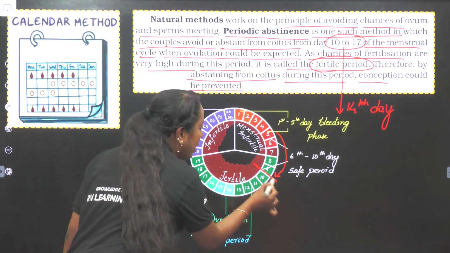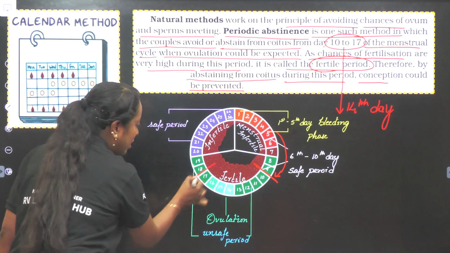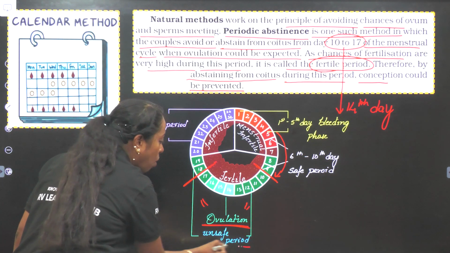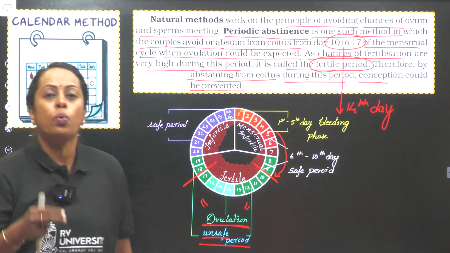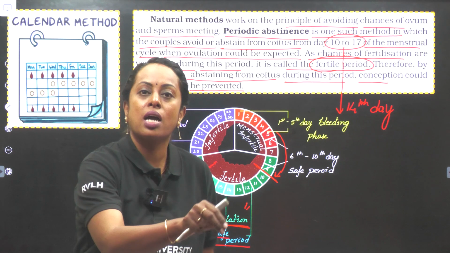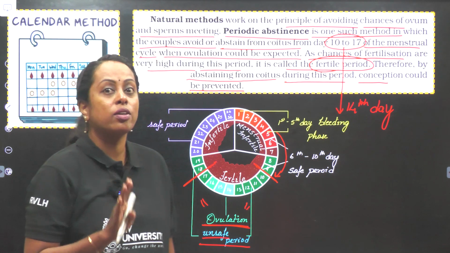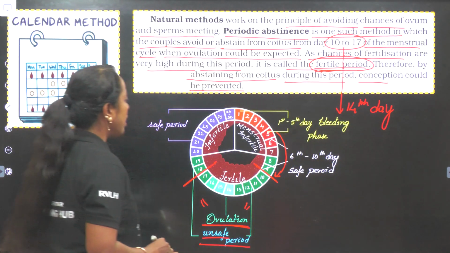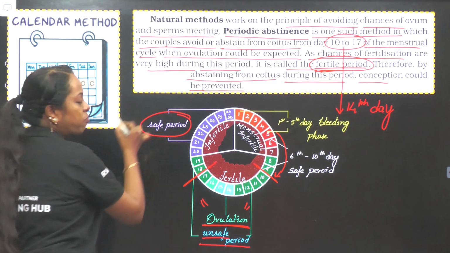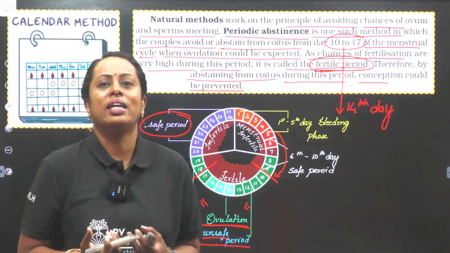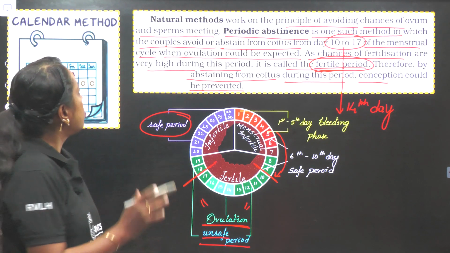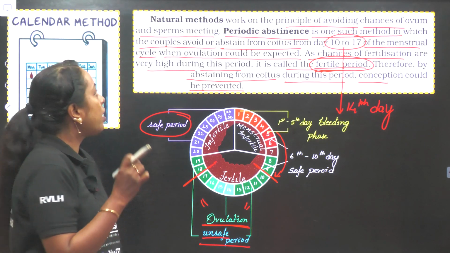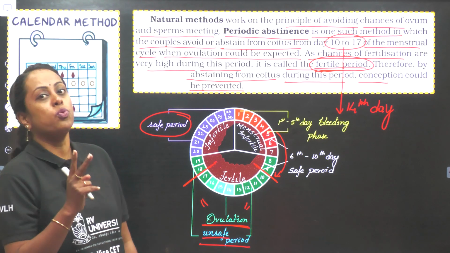But from day 10 to day 17, I've just added 2 more days extra, ovulation can take place. So it is called what? Unsafe period, where semen should not be discharged into the female reproductive tract. It is called the unsafe period because it is clearly mentioned it is the fertile period. Followed with that, I have said safe period because the ova is unhealthy, it gets degenerated. So I hope you understood what is called a natural method, under which the first one we studied was periodic abstinence. Okay. Now with this, let us move on to the second one.